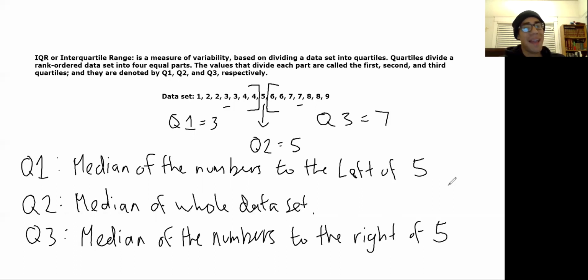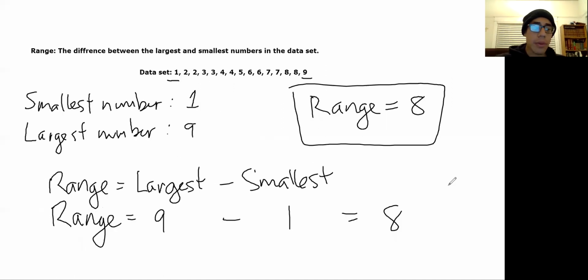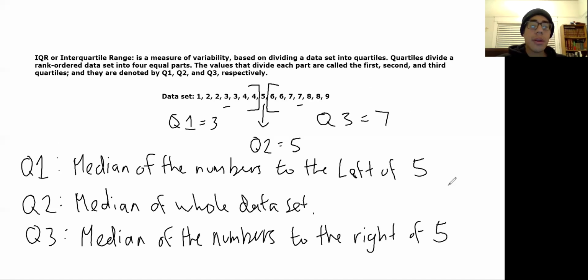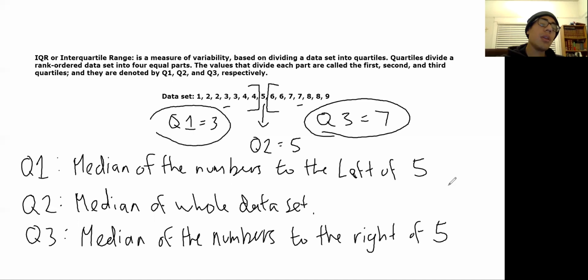It sounds really bad, but really what's going on is you're breaking the data set up into sections, and you're essentially going to take the range of those sections. Remember the range from the last slide? We were just taking the largest number and subtracting the smallest. Well, here you're going to break it up into quartiles, and quartiles are just sections. Then you're going to find the median of each section, and then subtract the smallest quartile, quartile 1, from the largest quartile, quartile 3.